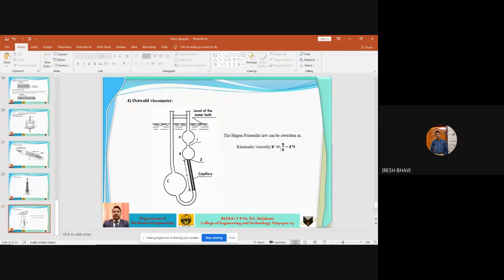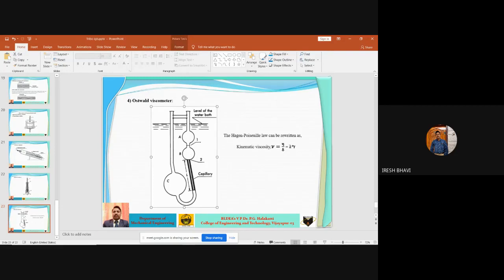So kinematic viscosity is determined by K into T, where T is the time required for the lubricating oil level to drop from 1 to 2. This constant K is determined by using a lubricating oil of known viscosity. First you take a lubricating oil of known viscosity, then you see how much time it will take, and you will be knowing the kinematic viscosity because it is a known liquid.